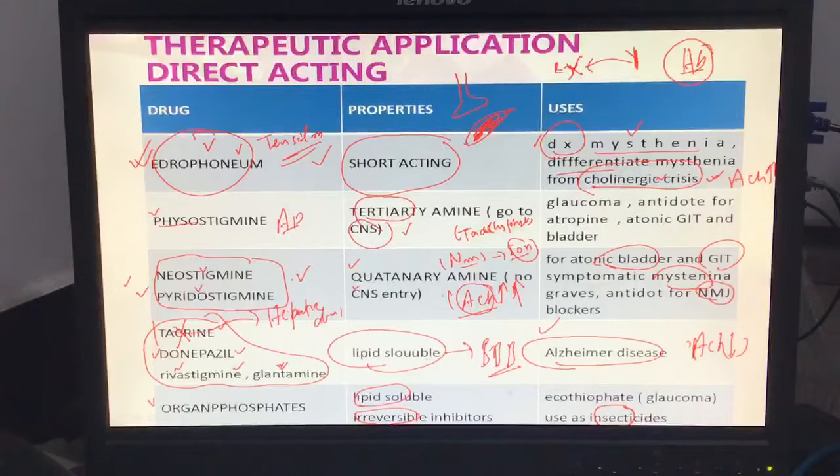This person's heart rate goes down, blood pressure goes down, this person has lacrimation, too much salivation, starts diarrhea, starts sweating, and can collapse due to this.